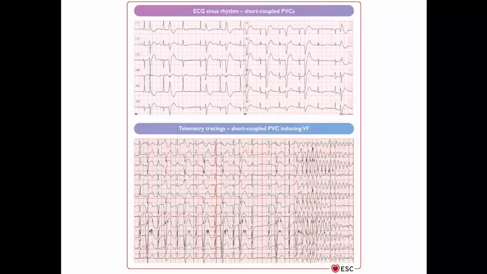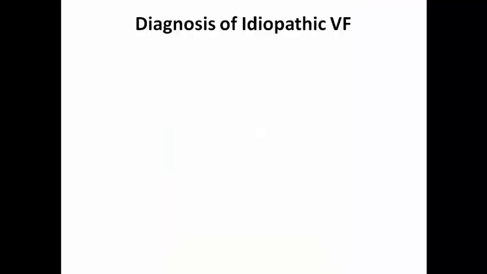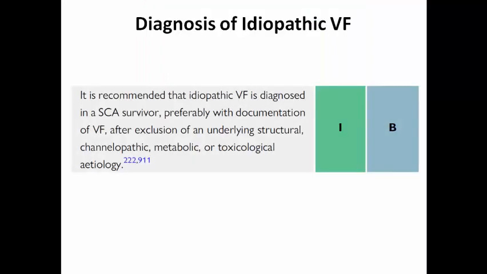Then the last electrical disease to be discussed today is idiopathic VF. As we can see in this ECG, this patient may have short-coupled PVC, which induces something called the R-on-T phenomenon that comes in the vulnerable period and may induce polymorphic VT up to ventricular fibrillation, resulting in sudden cardiac death. From its name, it is called idiopathic. So we diagnose idiopathic VF in a survivor of sudden cardiac arrest with documentation of VF, but after we exclude underlying structural disease, channelopathy, metabolic, or toxicological etiology. So it is diagnosed by exclusion.